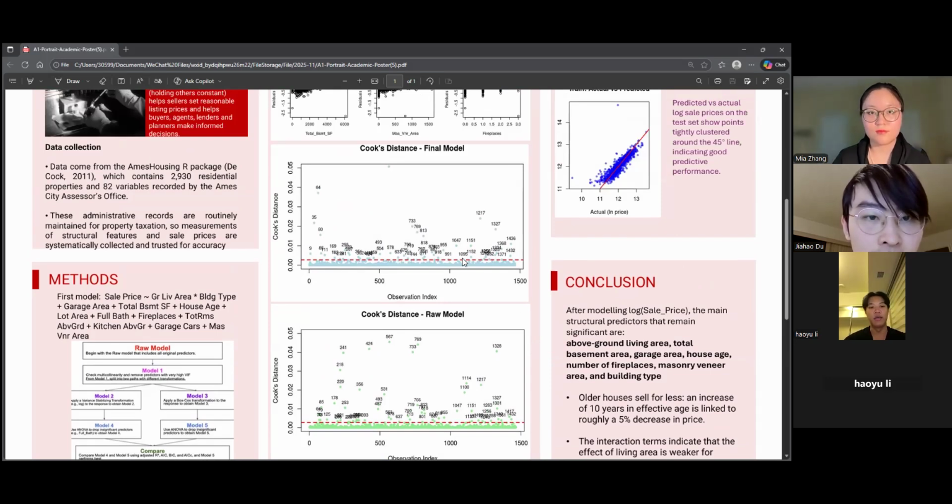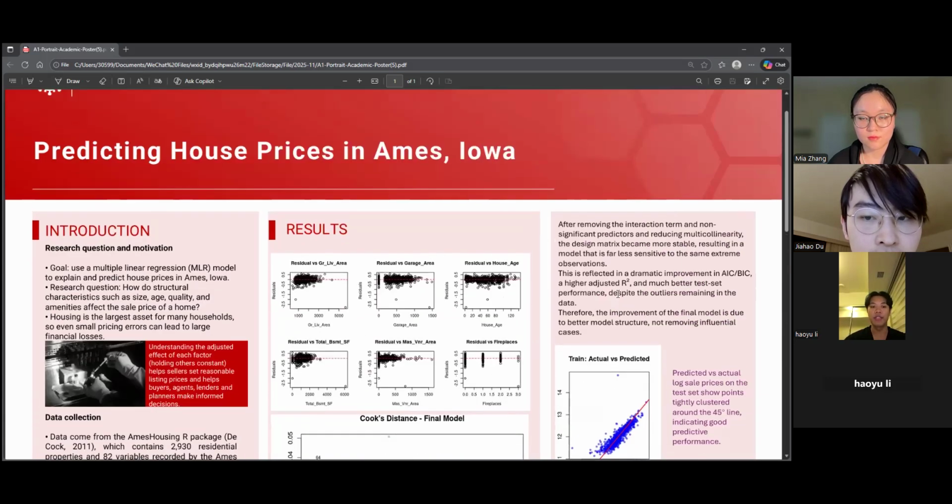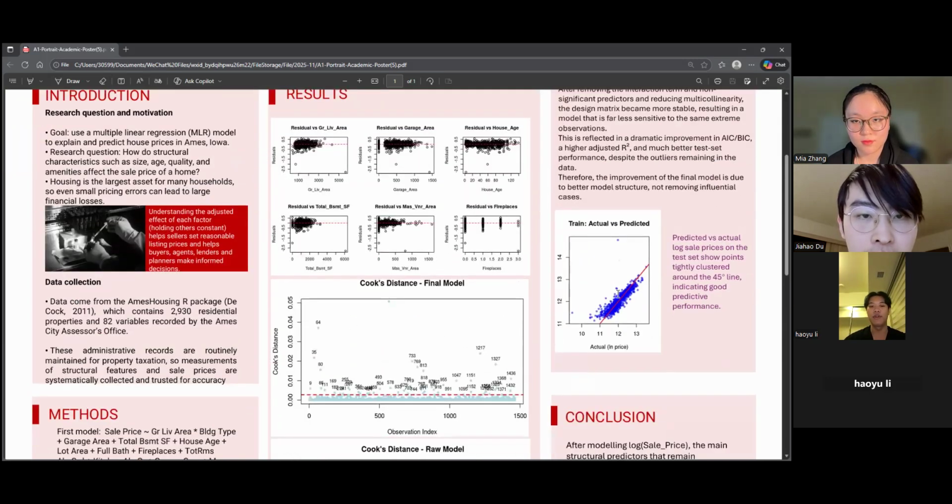In fact, by correctly transforming the raw model, even if the number of outliers is approximately the same, the problem is not significant. The final step is to plot and compare the residual distribution of the train and test datasets under the final model. Since validation is not performed, the training and test points approach the line y equals x.